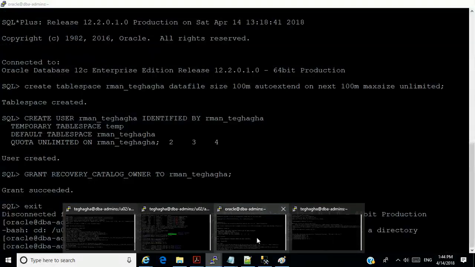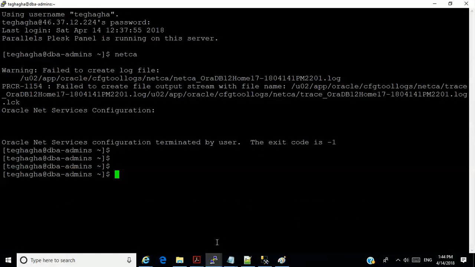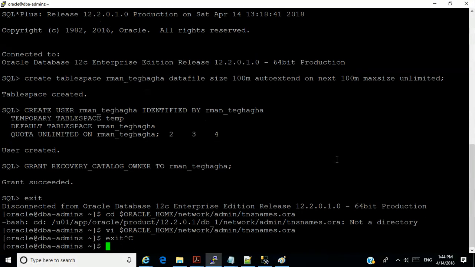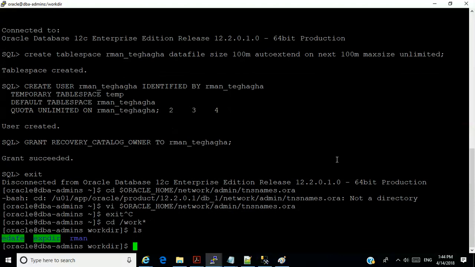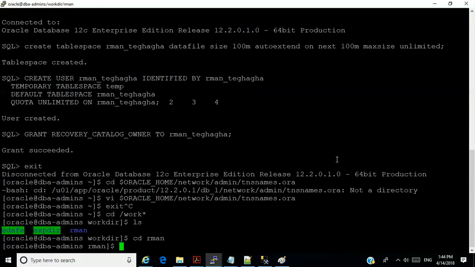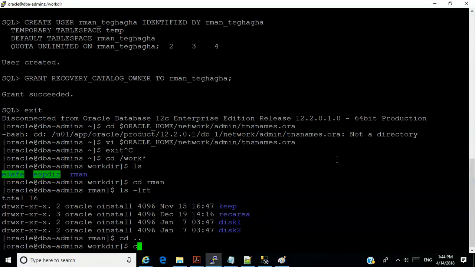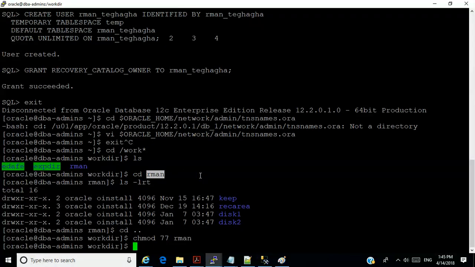Let me get out as another user. I'm going to look for a directory called workdir here. I'm going to change to Arman, and the permissions here, I'm going to give the maximum permission for everybody to work here. 777 is the maximum.